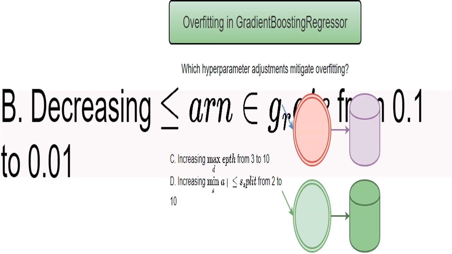This controls how much each tree in the ensemble contributes to the final prediction. A smaller rate means each tree's effect is smaller, resulting in a less aggressive model, thus reducing the risk of overfitting. Think of it like taking smaller steps instead of giant leaps when learning. You're less likely to overshoot your target.